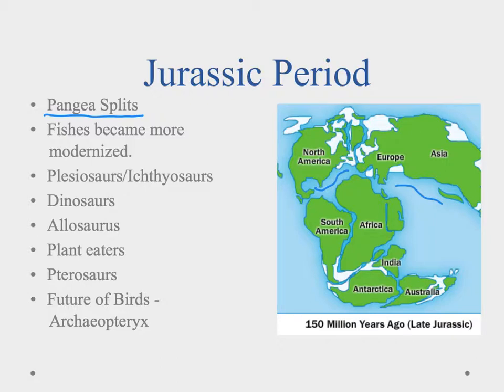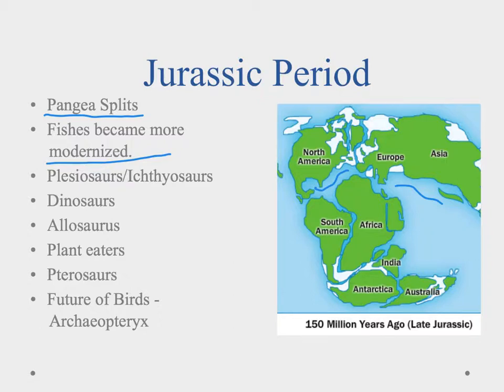Instead of having that one big sea, that Panthalassa that we saw, now we're starting to see different seas, different oceans starting to form. And that allowed for new things to evolve, and we have our more modernized fishes. So now what we're seeing is the fish evolution coming through. And not that we had modern species, but we have modern types of fish.